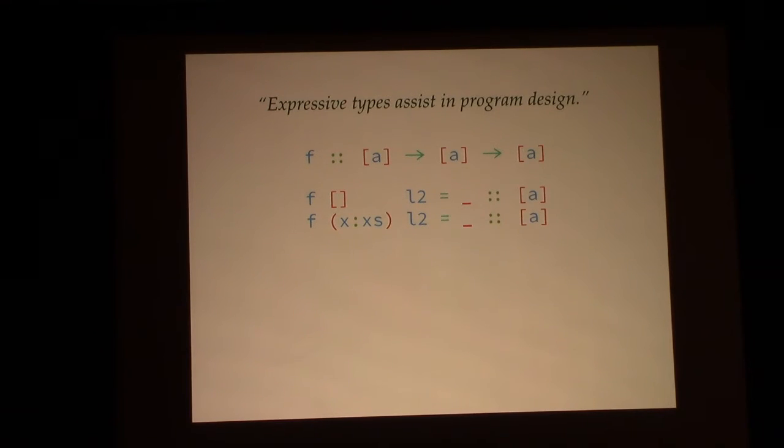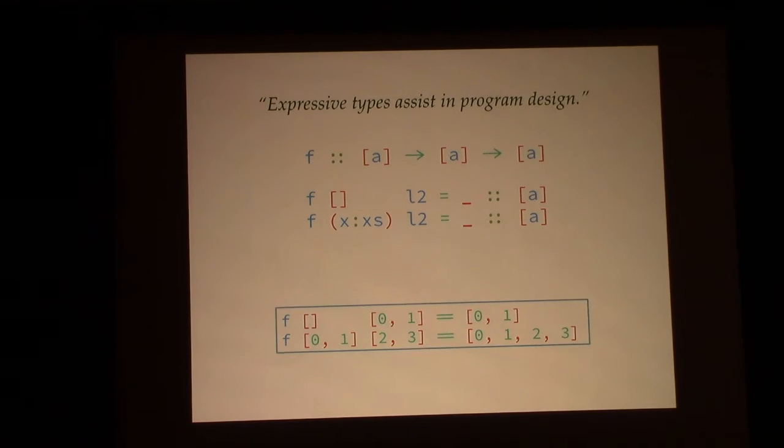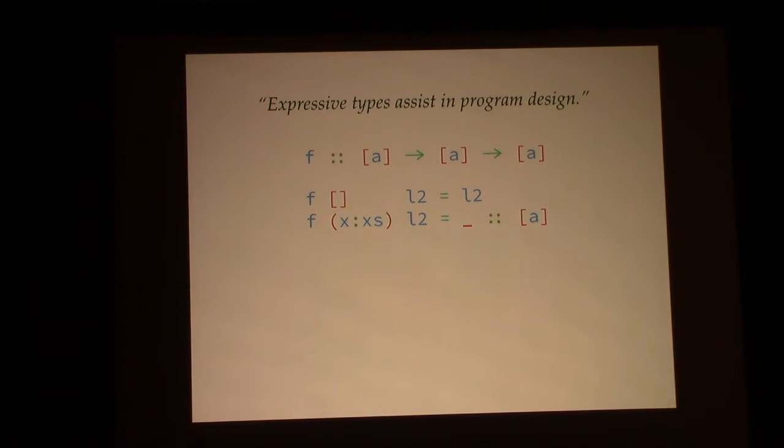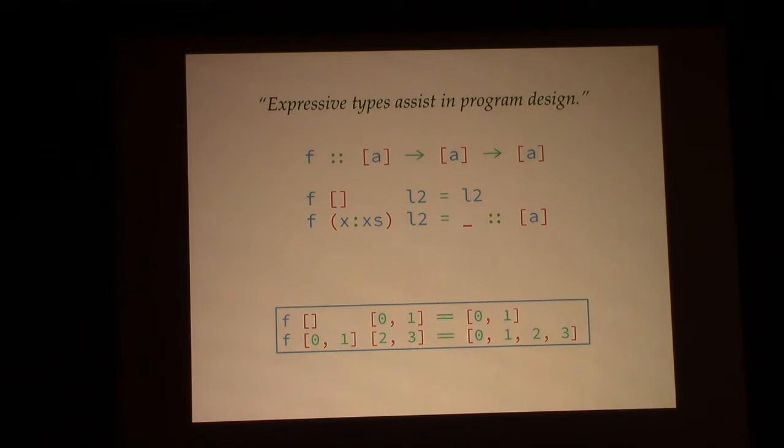And so now we have to fill in the bodies of two function alternatives, one where the first list is empty, the second when it's not empty. The first example pretty much tells us what the first case should be. I should fill in L2. The second one's a little trickier.